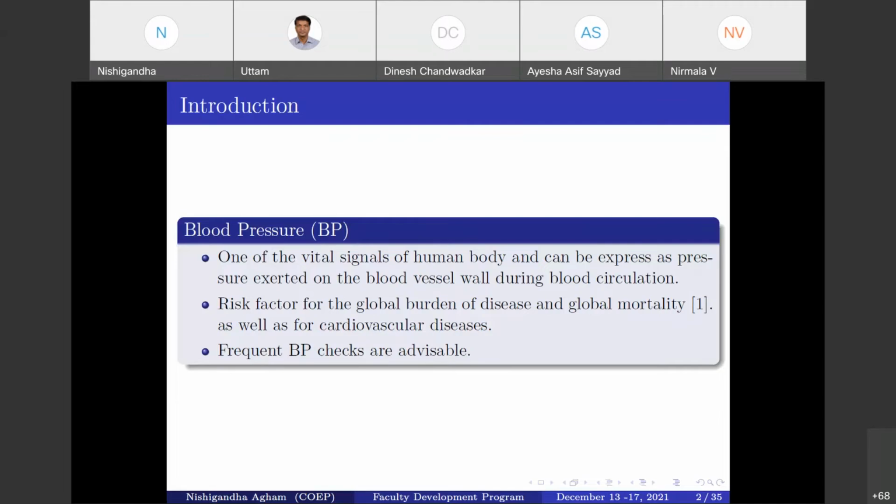That's why frequent or continuous BP monitoring will be of great sense for the detection of real-time hypertension and would be beneficial for healthcare professionals and heart disease patients.